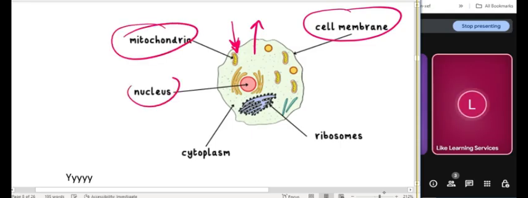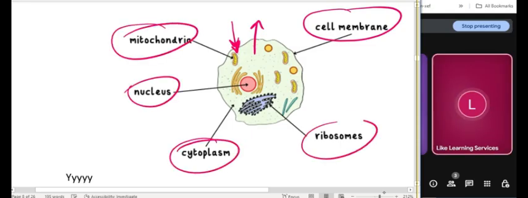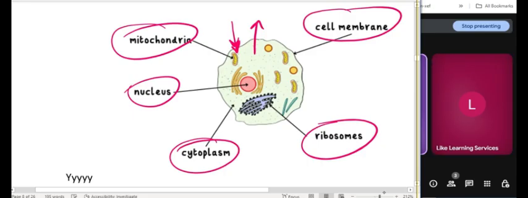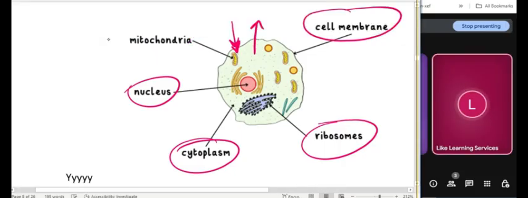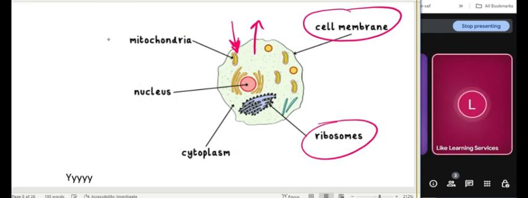Mention the organelles, all these things I circled. Cell membrane, mitochondria. Some of them are difficult to spell and pronounce, but mitochondria is an organelle. The nucleus is an organelle. Cytoplasm is an organelle. Ribosomes. All of these things are covered inside by the membrane.